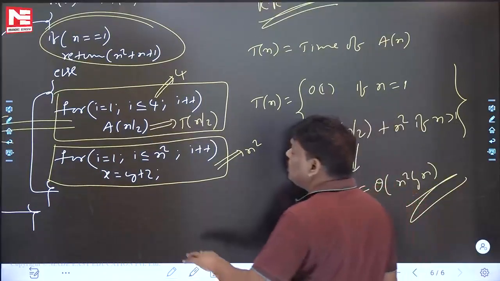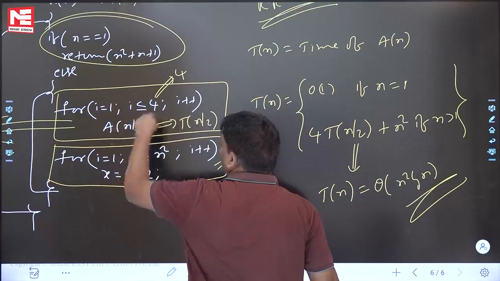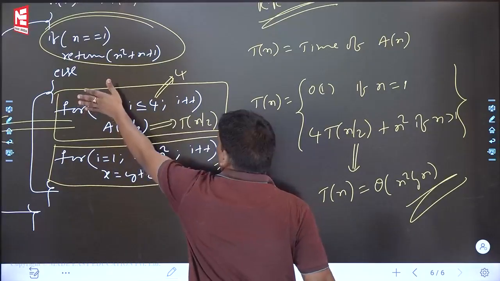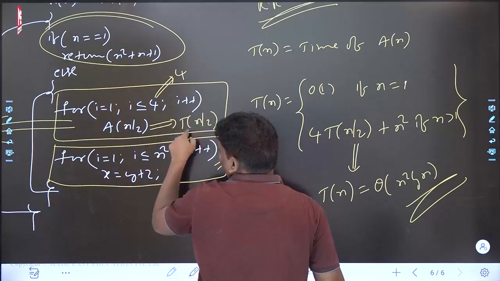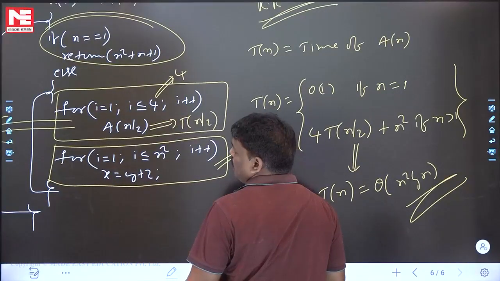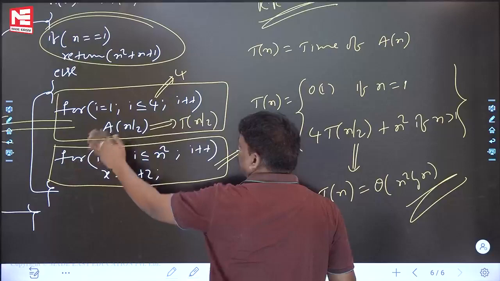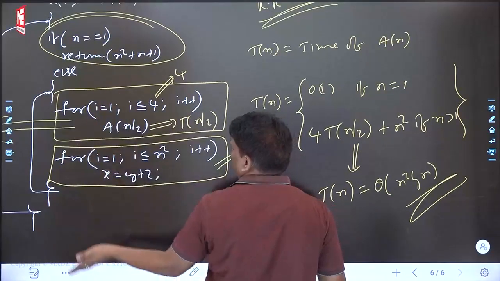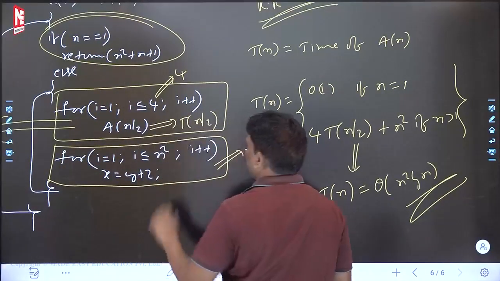Two loops are there. Inside the loop, there is a function call. That is how 4T(n/2) came. If this loop were not there, it would be only T(n/2). Because of this loop, 4T(n/2). Next one. I think these are not inner loops. They are one after another. After this i loop is over, the next one will start.